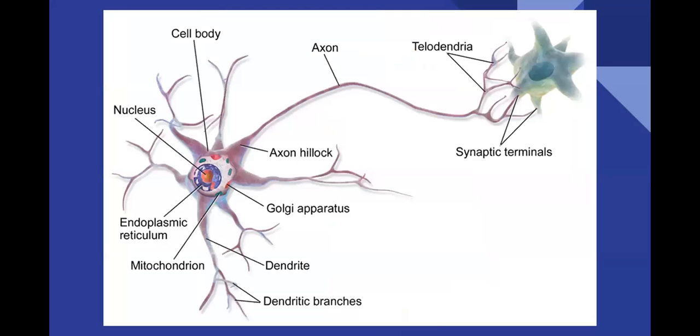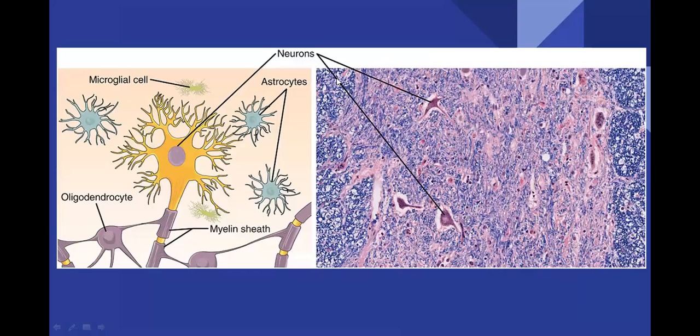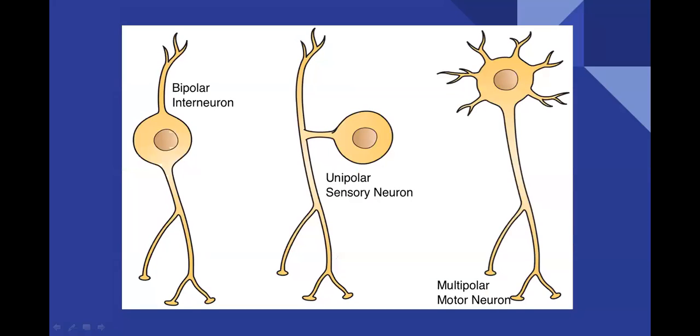In our syllabus we have the structure of neuron and types of neurons. In types of neurons we have bipolar, unipolar, and multipolar neurons, and depending on the direction in which they send signals, sensory neurons, motor neurons, mixed neurons, and interneurons.